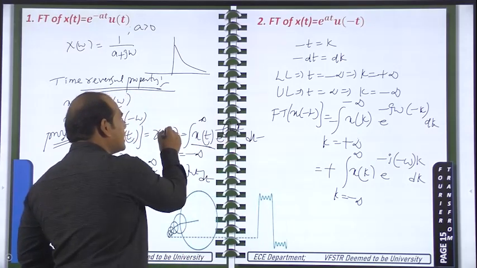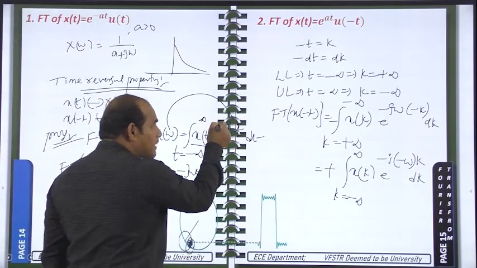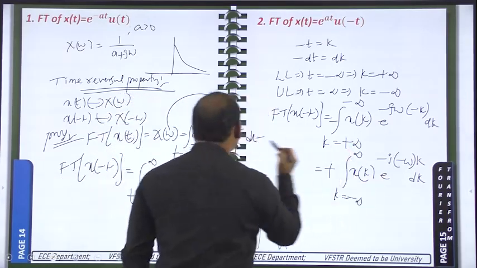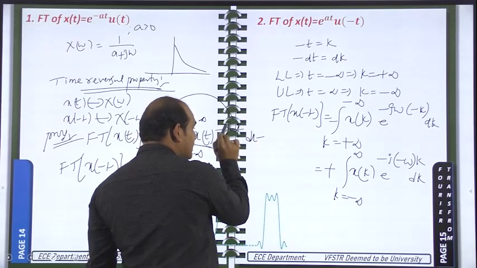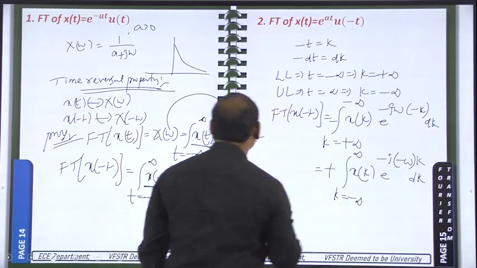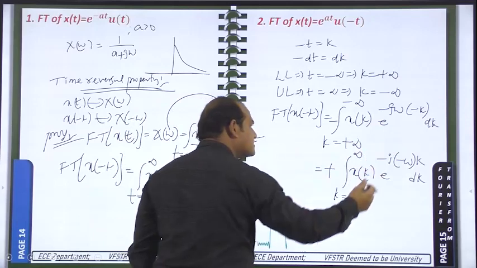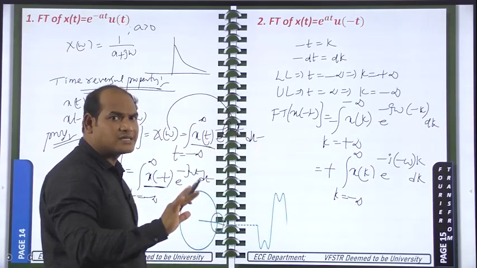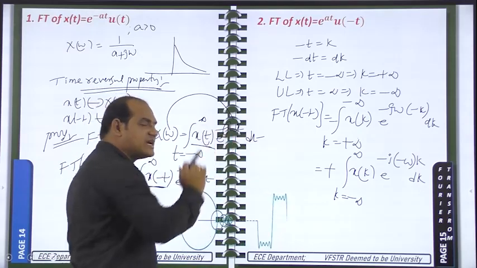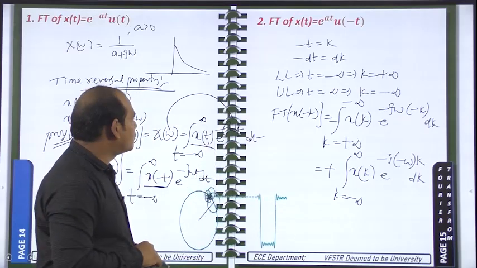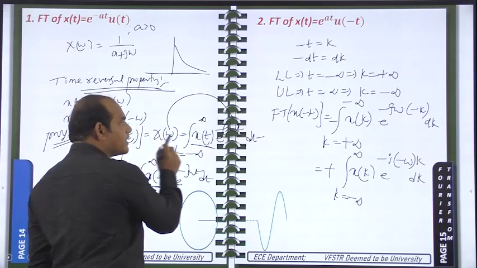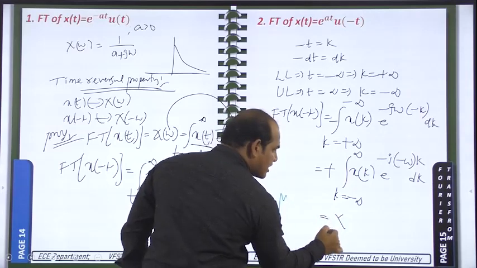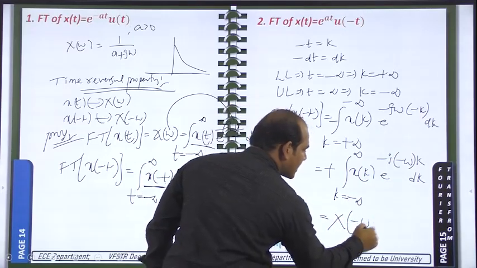Why did omega come here? Because omega is there in e power minus j omega t. In place of omega, here minus omega is there. In place of t, here k is there. That is okay because k is the independent variable taking values from minus infinity to plus infinity, and t is the independent variable taking values from minus infinity to plus infinity. This is written as X of omega in this format. So what we need to write here is capital X of minus omega, in place of omega.